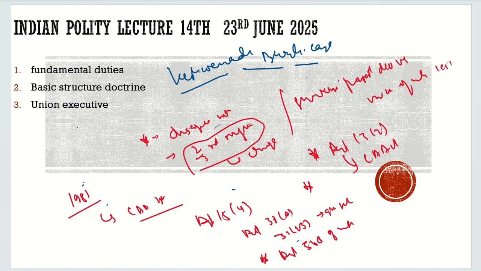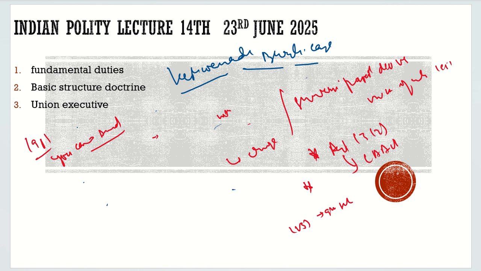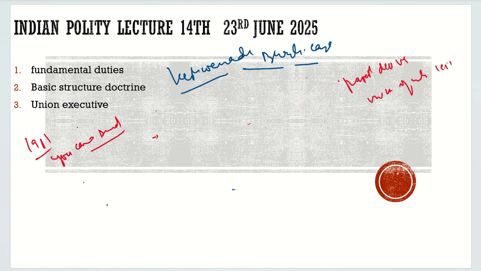Then this was the stance of the court in 1951. What was the stance of the court? 1951, you can amend, parliament can amend anything. Now came another question, a similar question, but this time the year was different, the case was different. And what was the year? It was 1967, and the case was Golaknath case. And this case was heard by an 11 judge bench, and the same question was raised, but the answer was different.